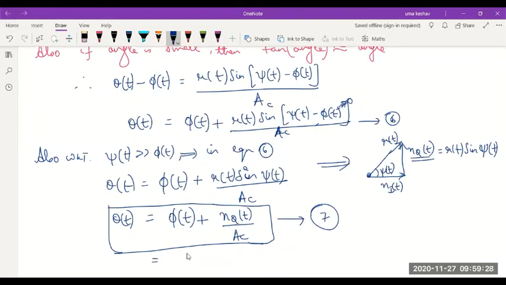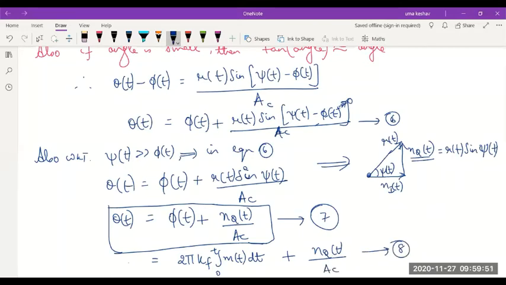If you want to expand this one step further, what did we treat as phi of t? Phi of t was 2 pi kf integral 0 to t m of t dt. So this was phi of t. I'm just replacing it back, plus the quadrature phase component of noise by AC.